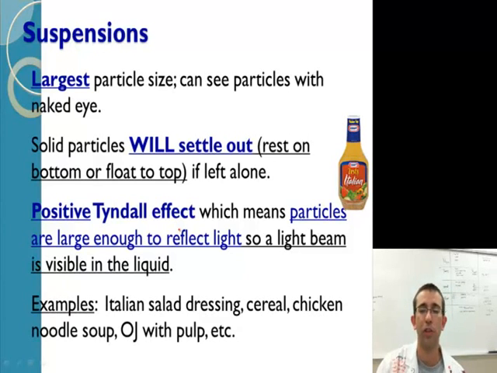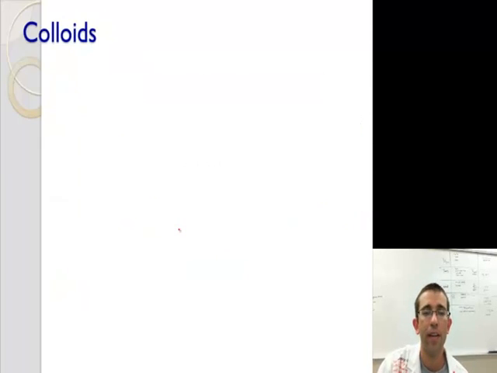Alright, here's some other examples. So like cereal and milk, suspension, chicken noodle soup, OJ with the pulp, stuff like that.